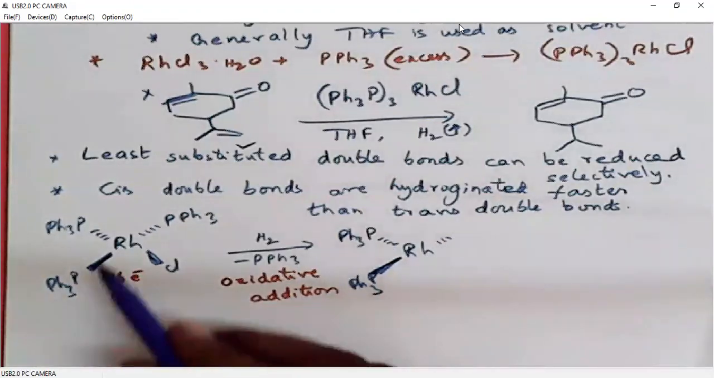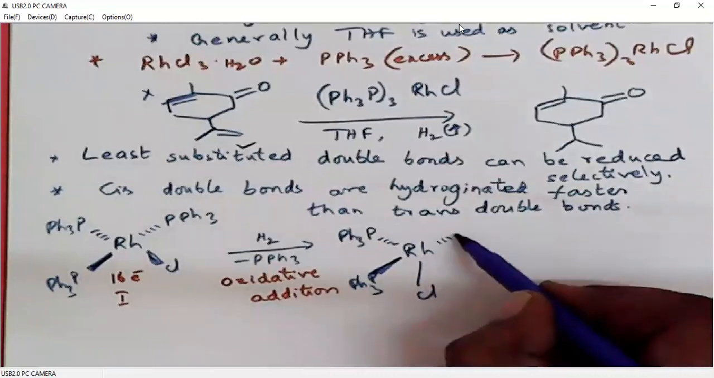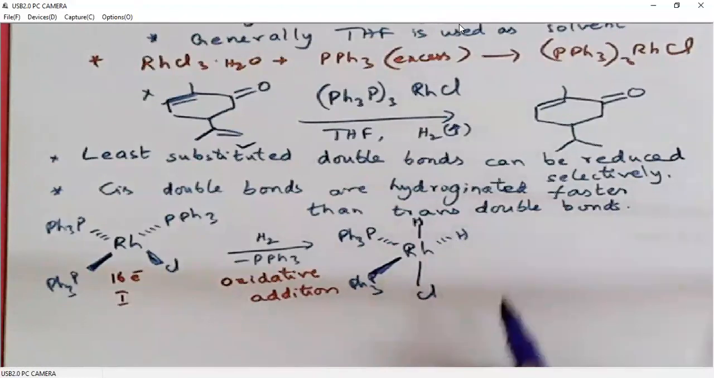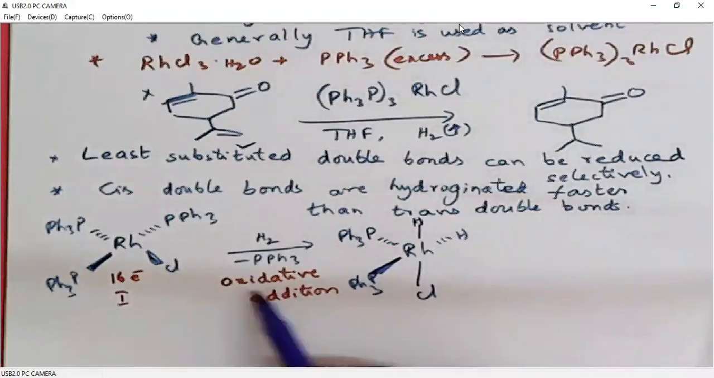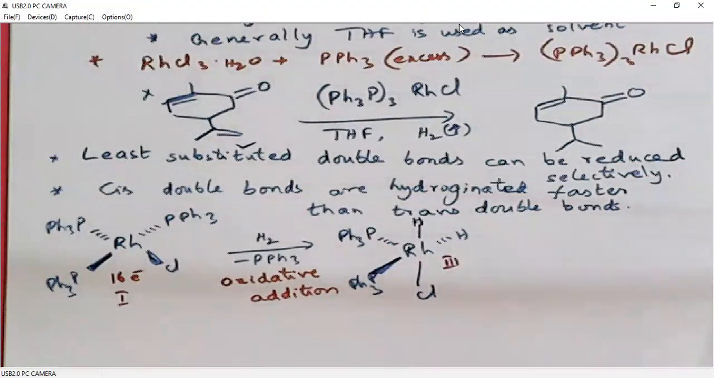Now one of the phosphine will be leaving, then we will add a hydrogen molecule. How we will add? We will break the hydrogen molecule. So it is oxidative addition. That means rhodium, which is in the +1 oxidation state, now will be oxidized to +3. Okay, here it is +3, and it is an 18 electron system. Just give me a moment. This is wrong.